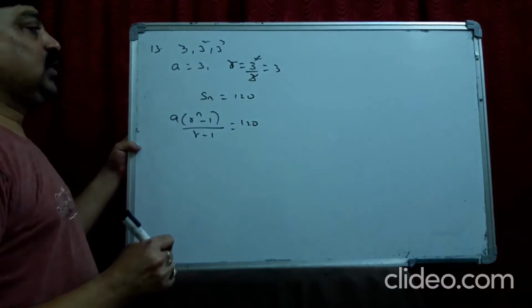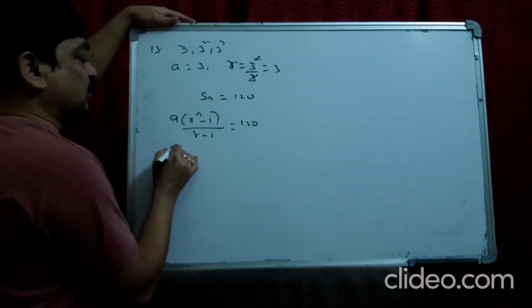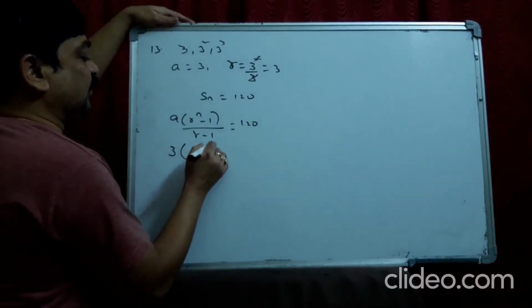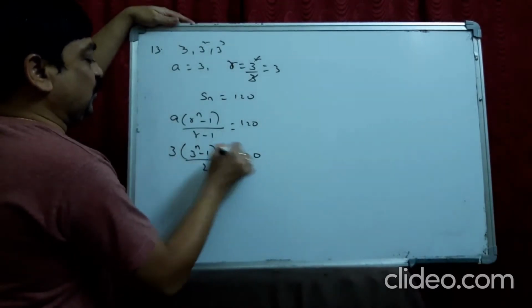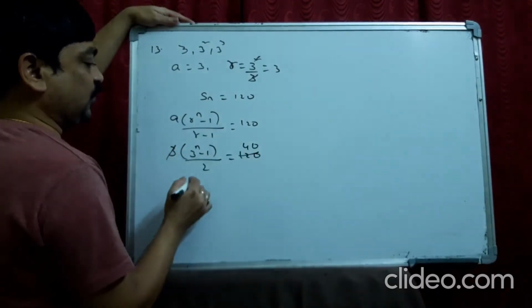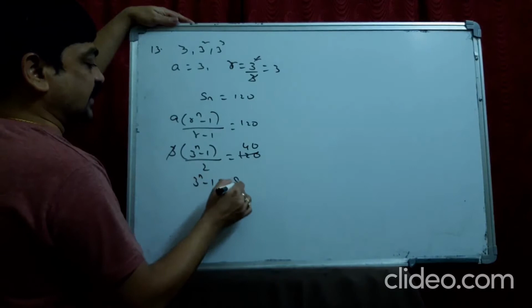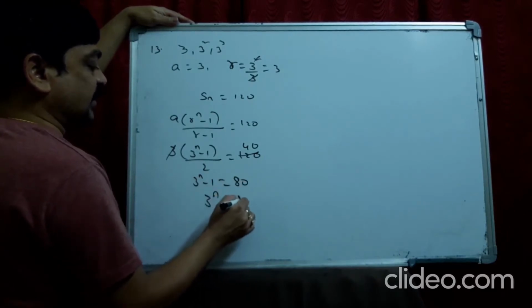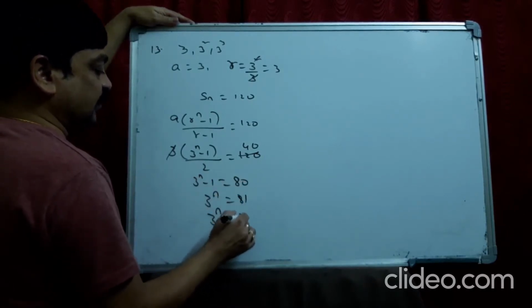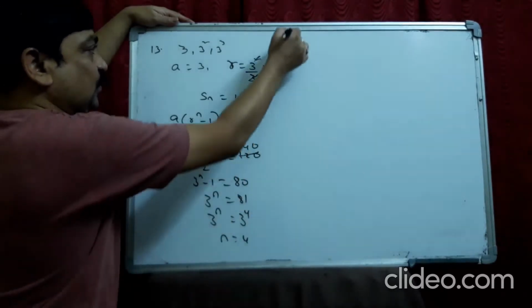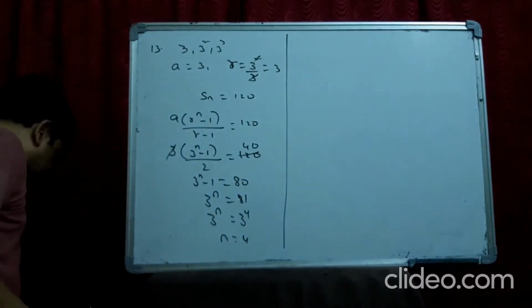We have to find out the n. So 3 into 3 power n minus 1 by 2 is 120. You can cancel this with 4. So 3 power n minus 1 is 80. 3 power n is 81. So 3 power n is 3 power 4. N is equal to 4. Okay, that means the sum of 4 terms is 120.